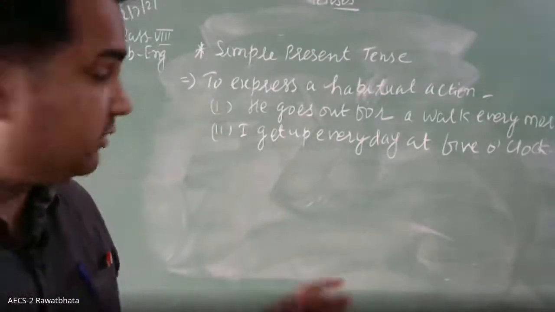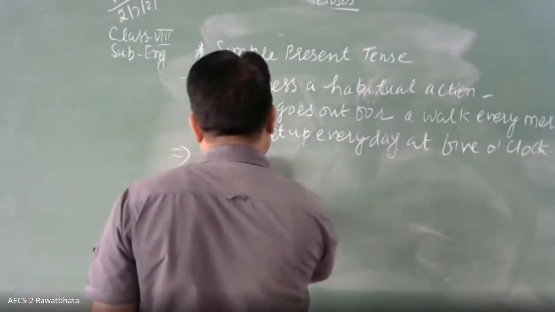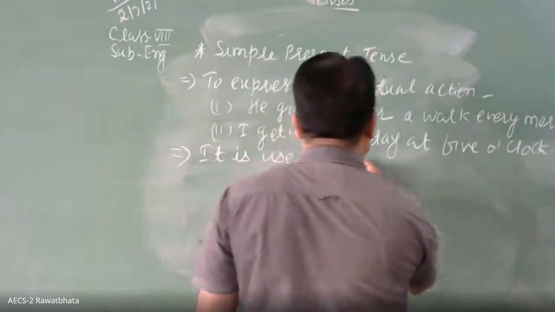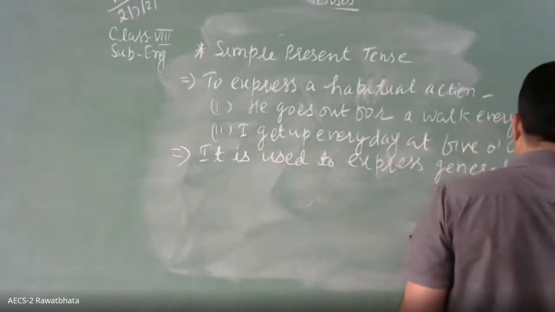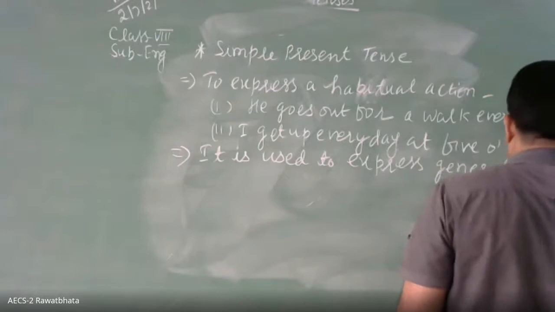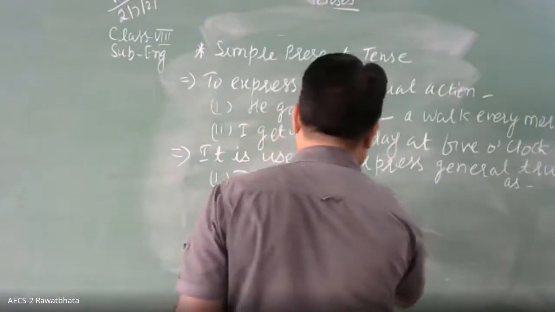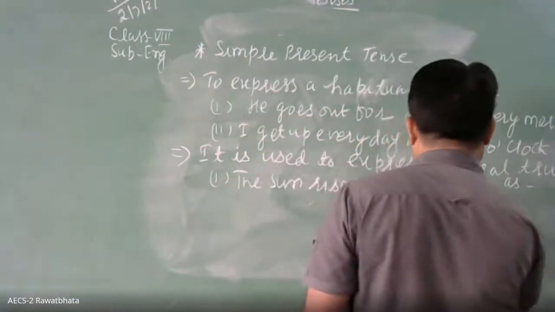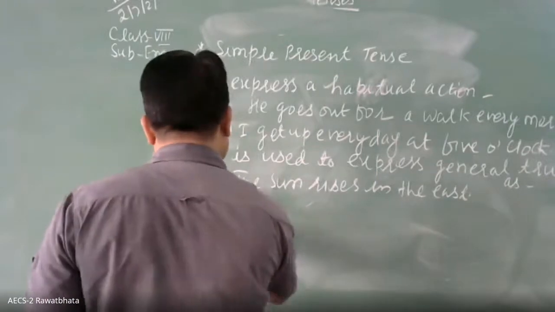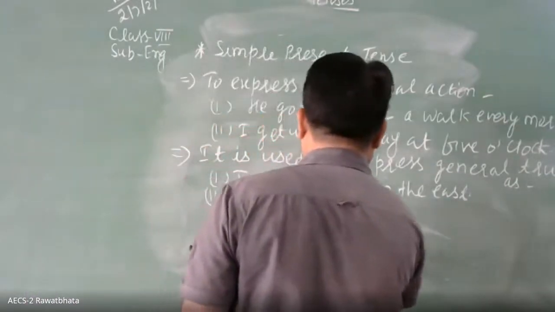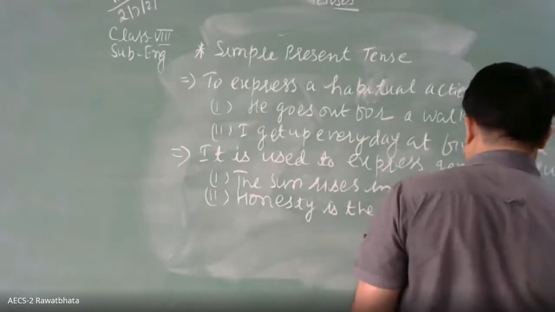Then you write, it is used to express general truths, as: the sun rises in the east, honesty is the best policy.